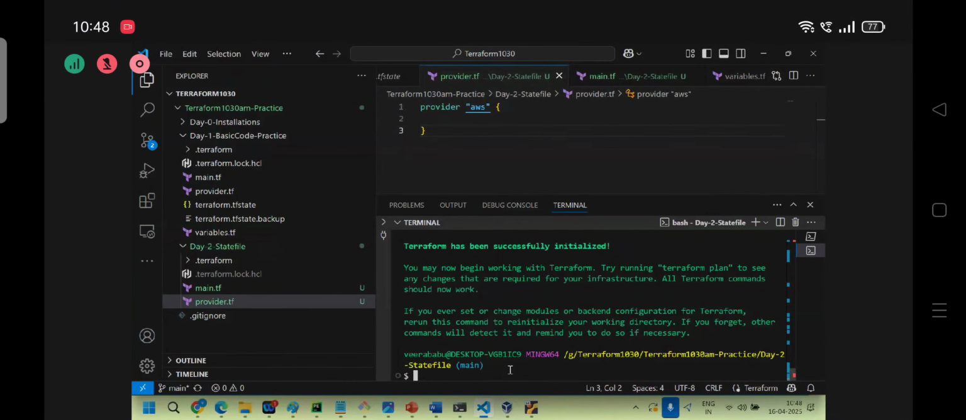State file is created? No. Day-2 inside. Observe. Terraform plan.